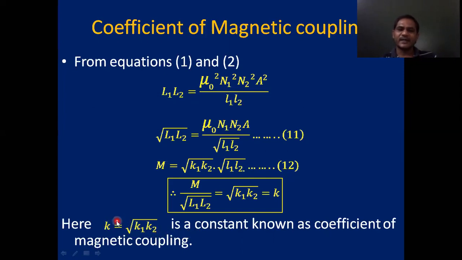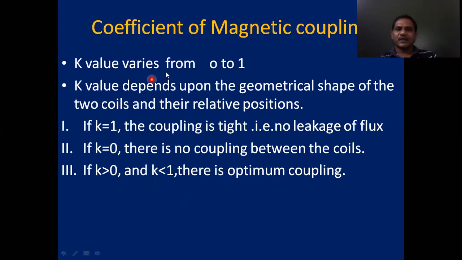This constant K is called as a coefficient of magnetic coupling, right? So this is the expression for the coefficient of magnetic coupling of two coils, right? Here K value varies from 0 to 1. K value depends on geometrical shape of the two coils and their relative positions.